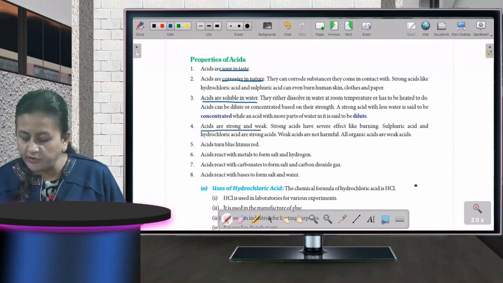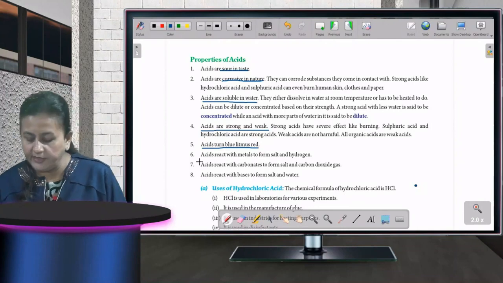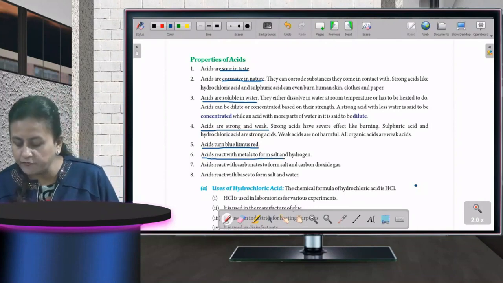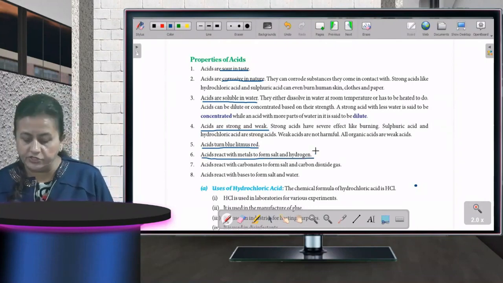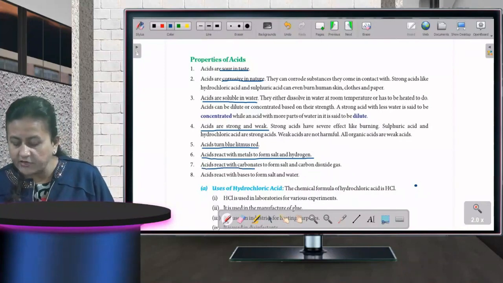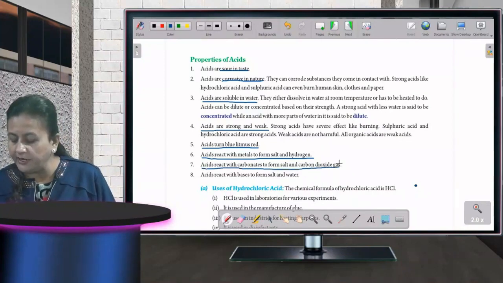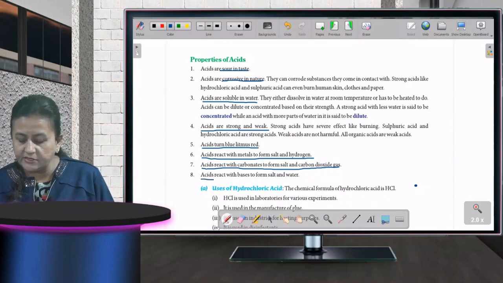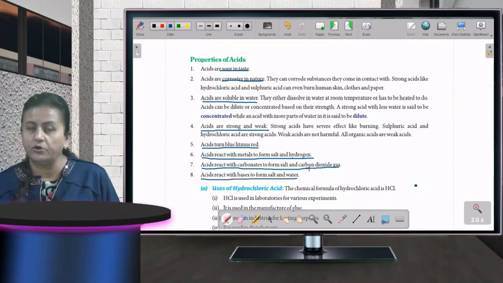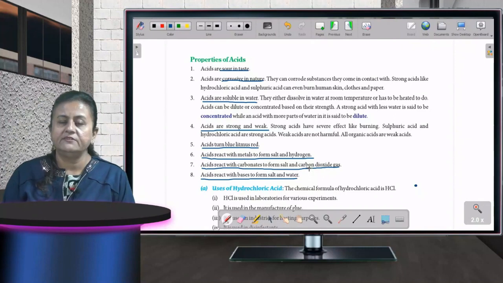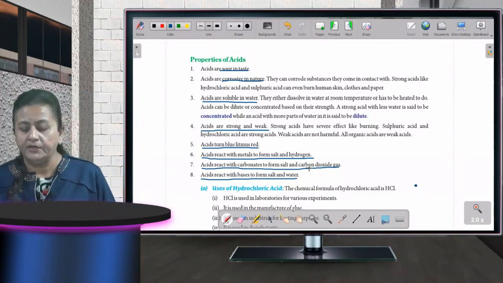Acids are strong and weak. Acids turn blue litmus red. Acid reacts with metals to form salt and hydrogen. Acid reacts with carbonates to form salts and carbon dioxide gas. Acid reacts with bases to form salt and water. So these are the different properties of acids.